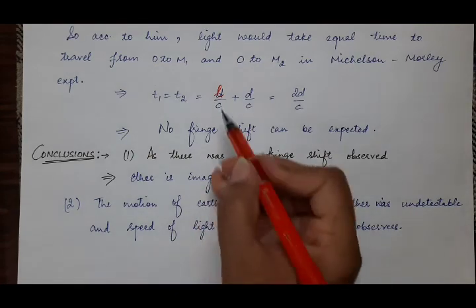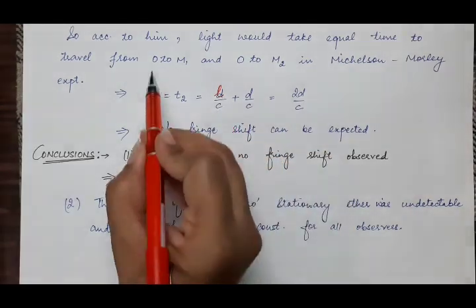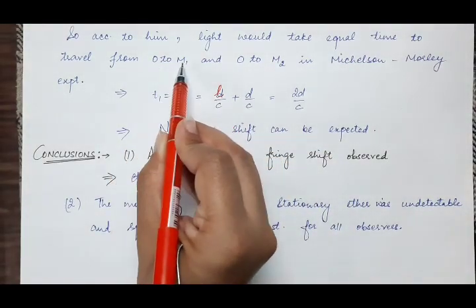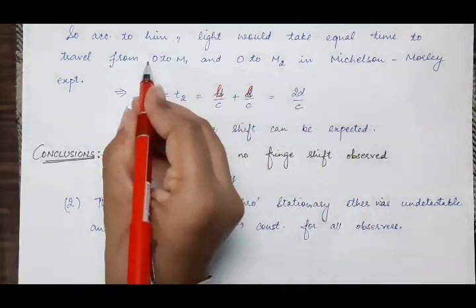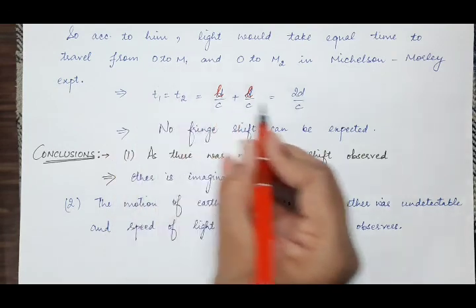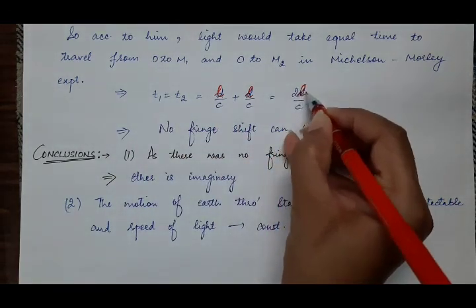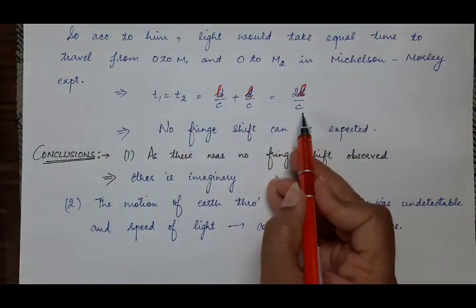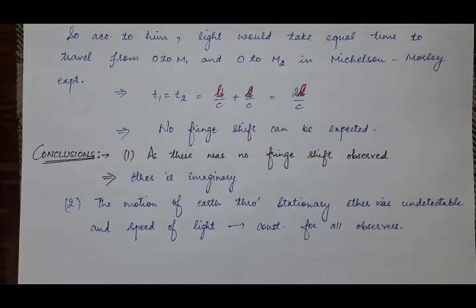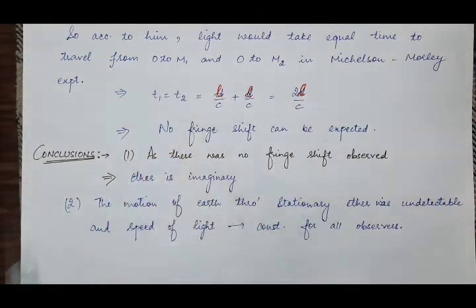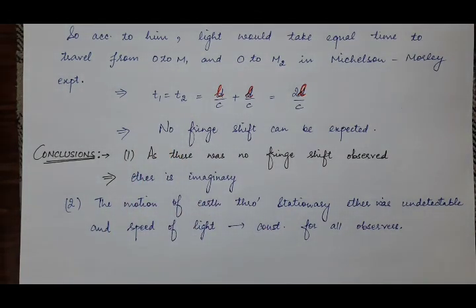it will be L by C from O to M1 and L by C from M1 to O. So it will be 2L by C. And the same will be the time taken by beam 2 from O to M2 and M2 to O. So if T1 is equal to T2, there is no time difference, then there will be no path difference between the two beams 1 and 2, then there will be no fringe shift.